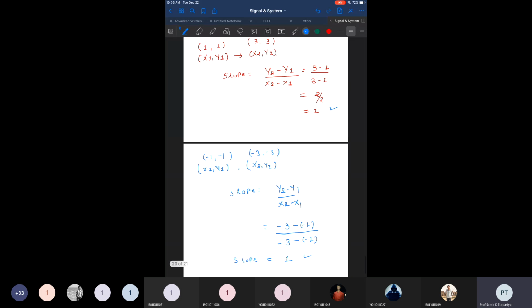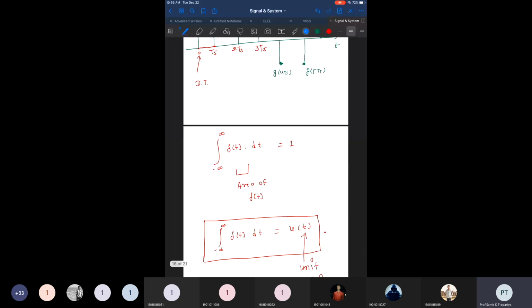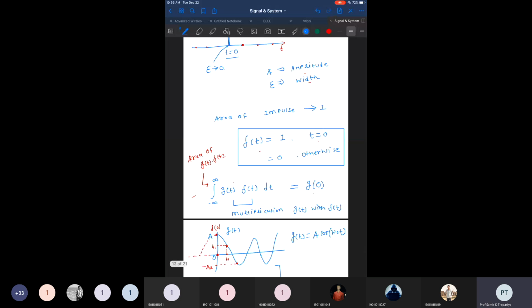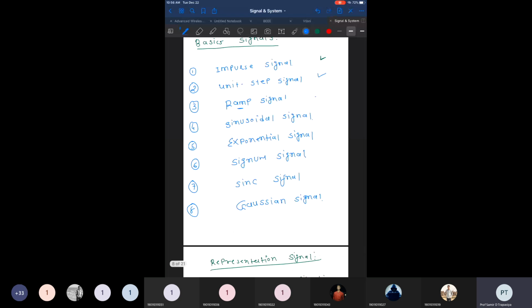Okay, so now we have covered the ramp signal. Now we will discuss the next very important signals that you will always come across, and you have very good exposure to them. These are the sinusoidal and exponential functions, and then we will discuss the signum function.